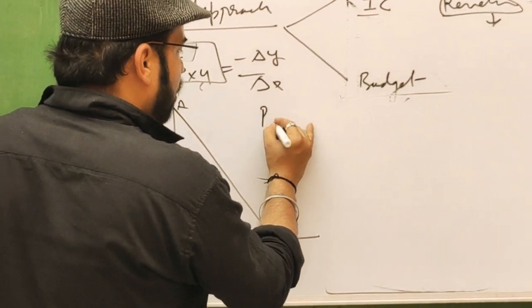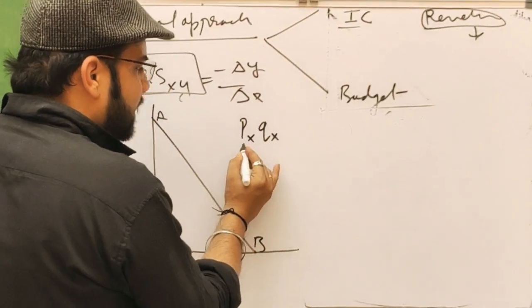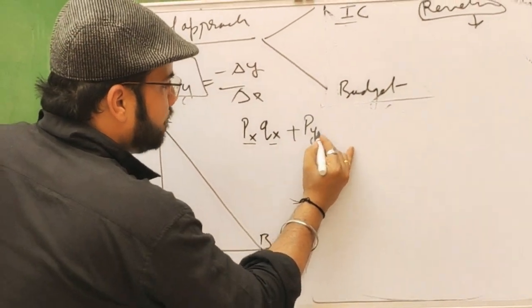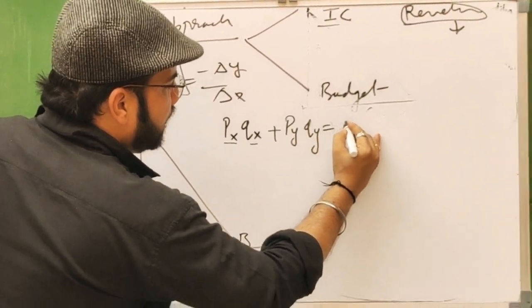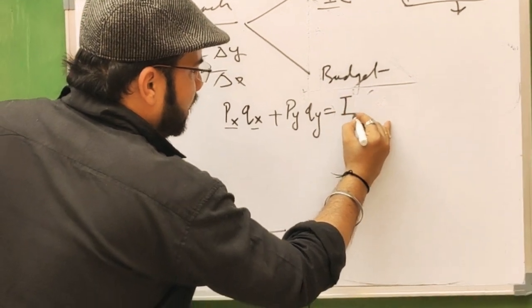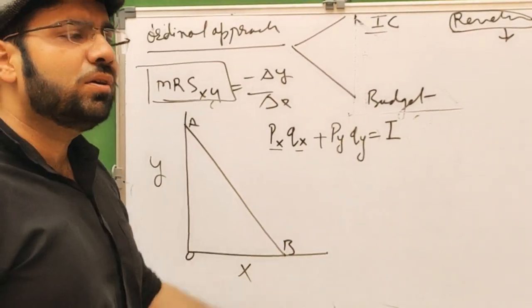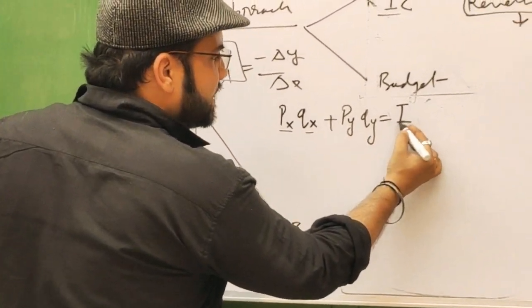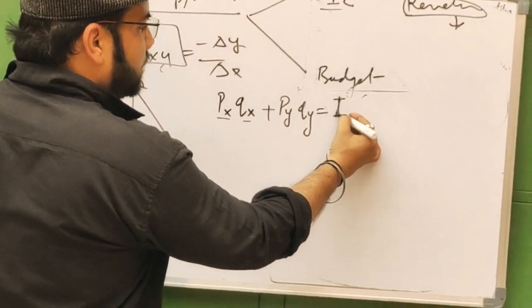The price of X multiplied with the quantity of X plus the price of Y multiplied with the quantity of Y equals the budget, we can write here I or M, whatever, it doesn't matter. I here denotes your budget, your income.